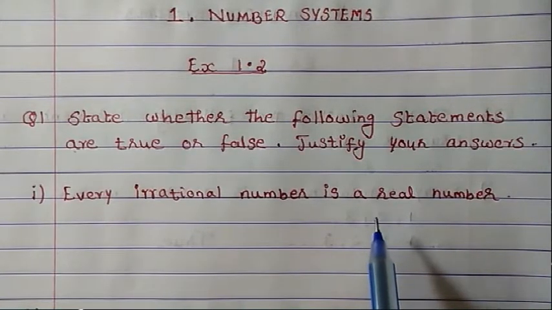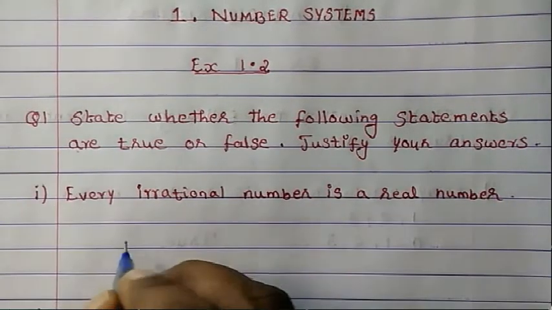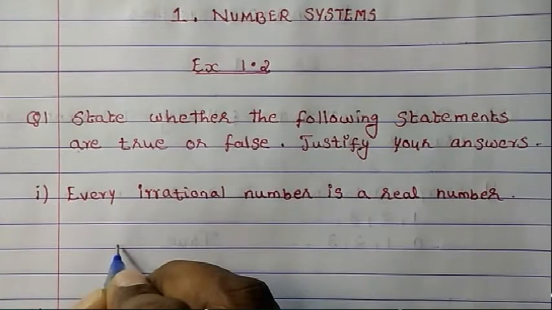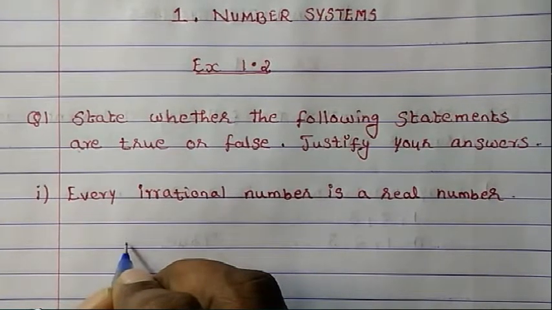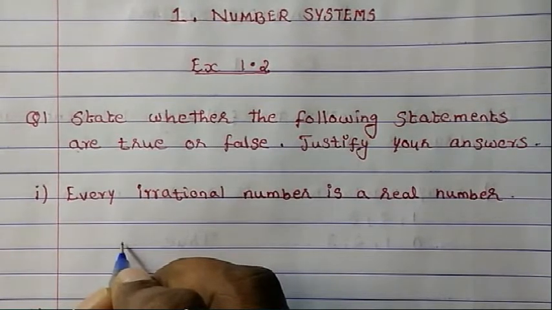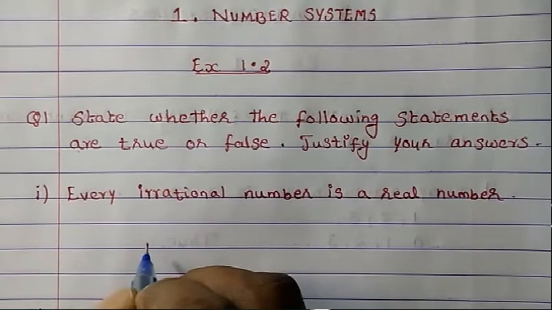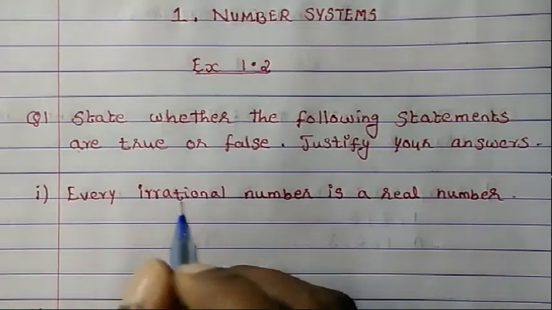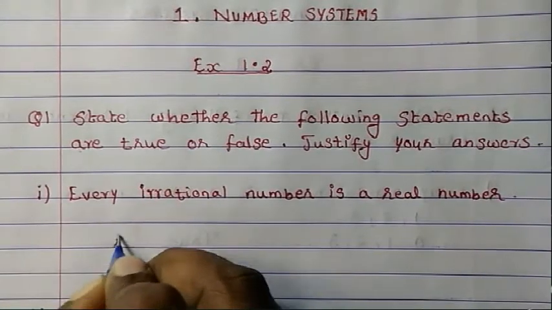First, let us understand real numbers. All the rational numbers you have already studied, all the counting numbers, positive numbers, negative numbers, decimals, the numbers that are in p/q form, all these numbers come together as rational numbers.